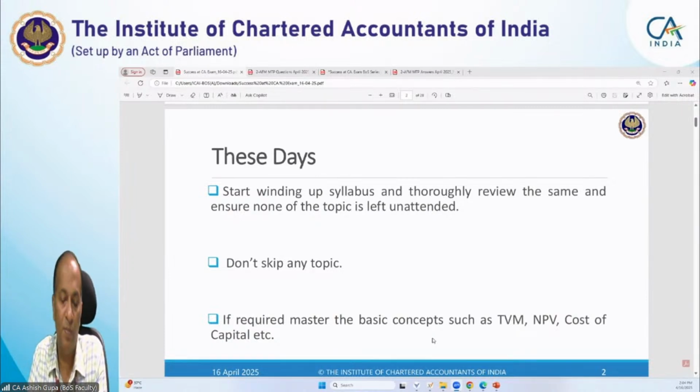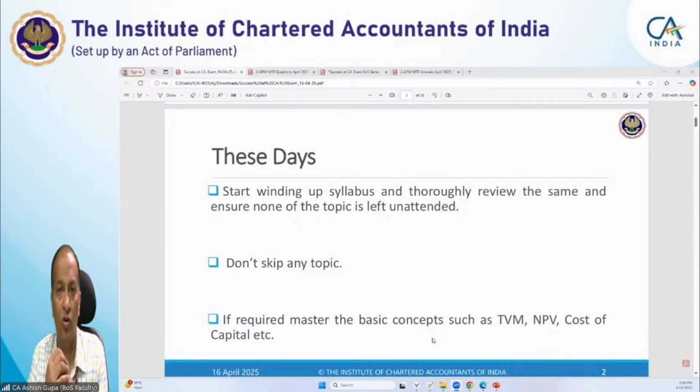Most important, if required, master the basic concepts such as time value of money, NPV, cost of capital, etc. Why am I telling you to refer to these concepts? Because time value of money is the basis of very many decisions, like bond valuation, advanced capital budgeting decisions, and even many international capital budgeting decisions. There, the concept of time value of money is applied. So please go through this concept very well in advance.